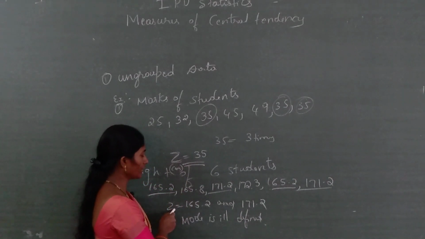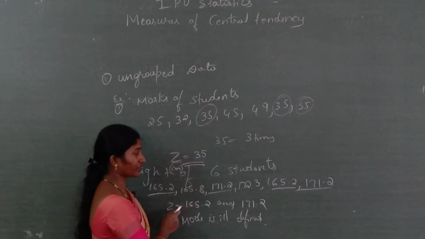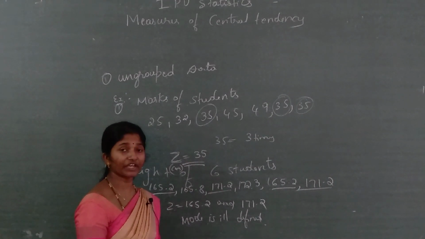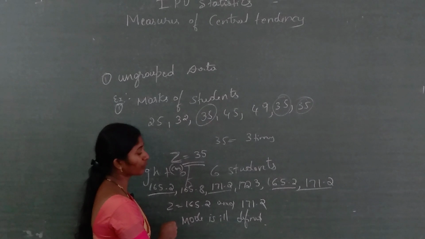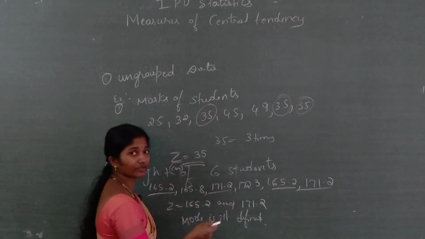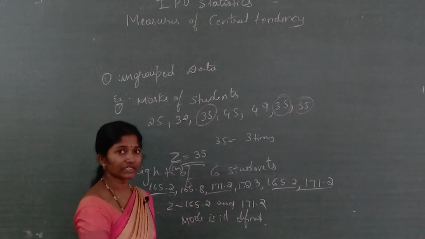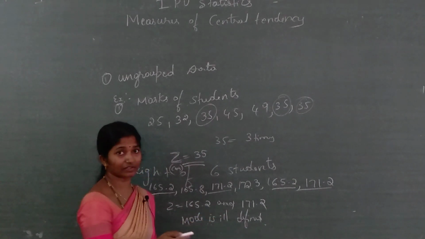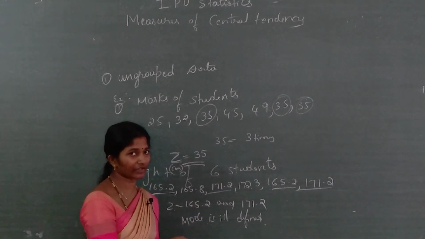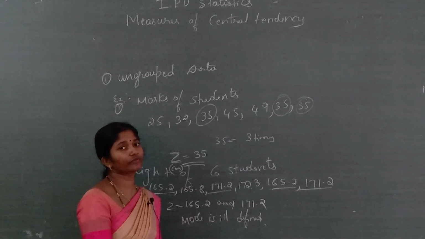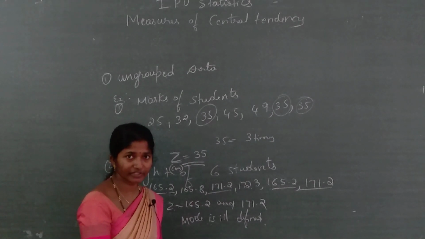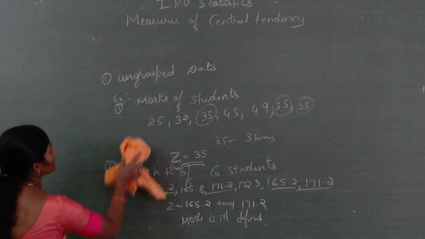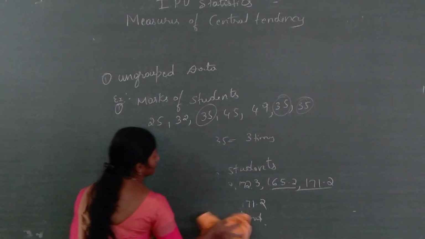Here, the mode is the easiest method when compared to the median. In the median we have to use a formula, but in the mode we can directly write the value with the highest frequency. But sometimes when there are 2 answers, that means the mode is ill defined, and that time we have to prefer the median calculation. This one is for ungrouped data.